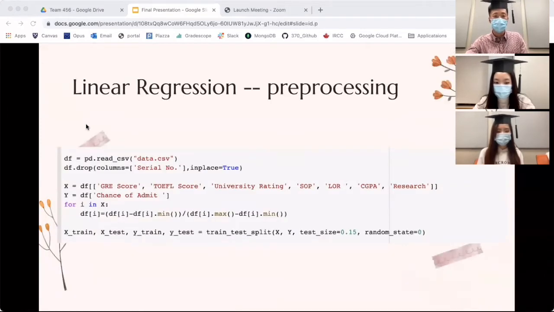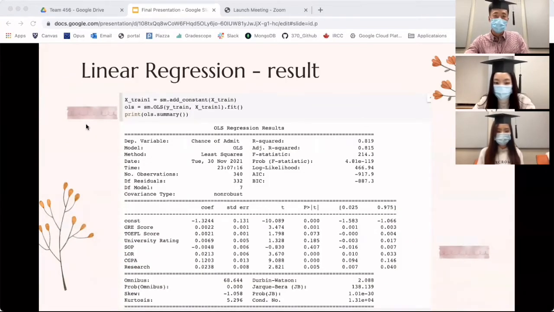Our first model is a linear regression. We treat admission rate as the Y variable and other variables as the explaining variables. For the pre-processing, we standardized all the independent variables using max-min standardization. To get a better intuition of the model, we use the summary function from OLS in Python. As it suggests, the GPA has the highest positive influence on admission rate, followed by research and letter of recommendation.